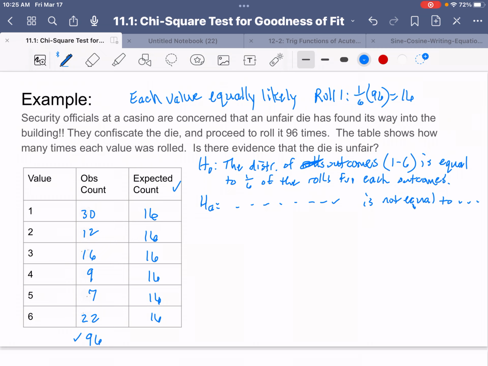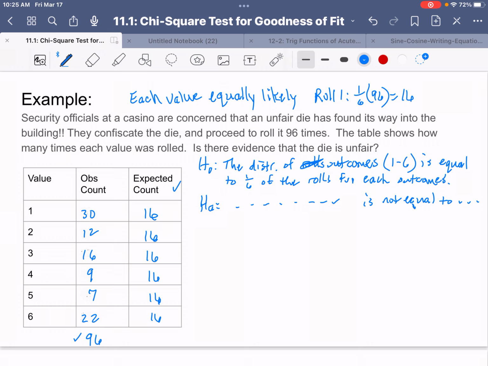Okay, now that's the hypotheses, that's the state. Okay, the plan. Well, what do we have to say for the plan? All of the expected counts are greater than or equal to 5, and randomness or 10%.